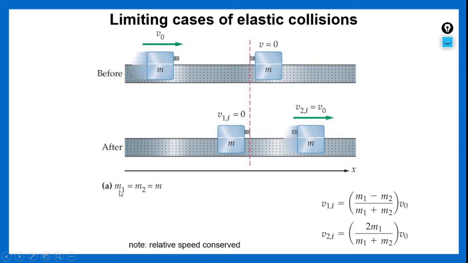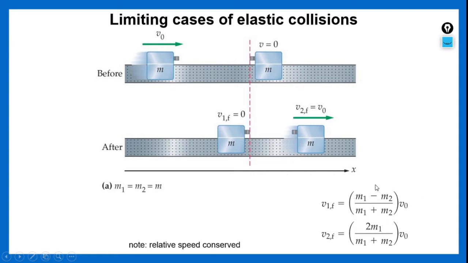That means when m1 is equal to m2 is equal to m, the velocity of the first body after collision will be v1 is equal to (m1 minus m2) by (m1 plus m2) into v0. In the same way, the velocity of the second body after collision will be 2 into m1 by (m1 plus m2) into v0. If you substitute m1 equal to m2 equal to m, the first value becomes 0 because m1 is m and m2 is also m.